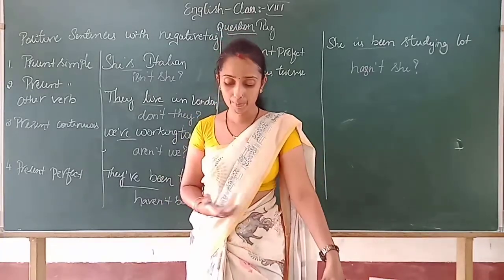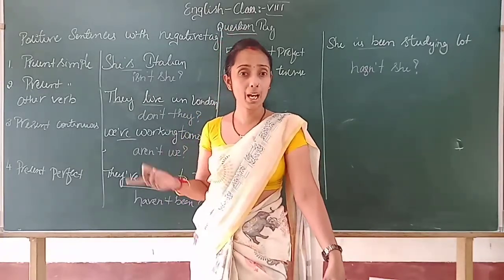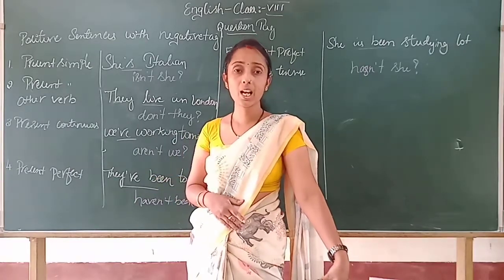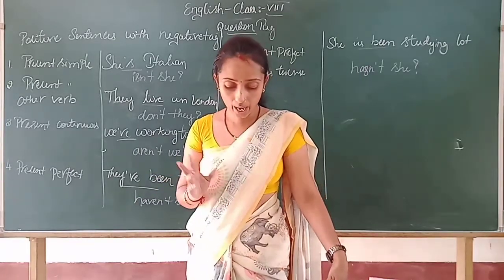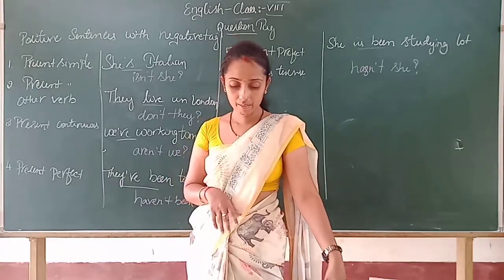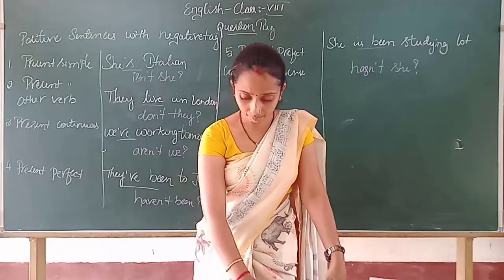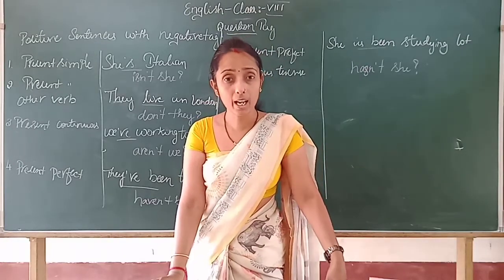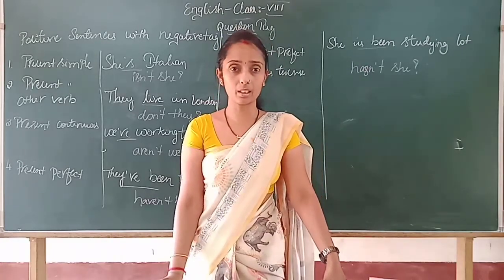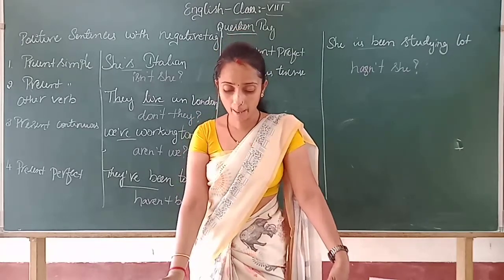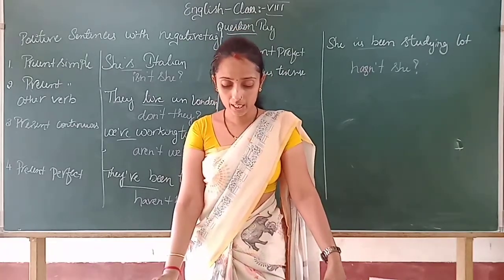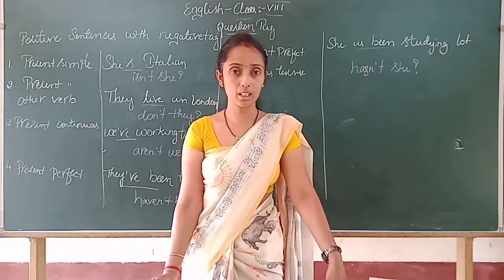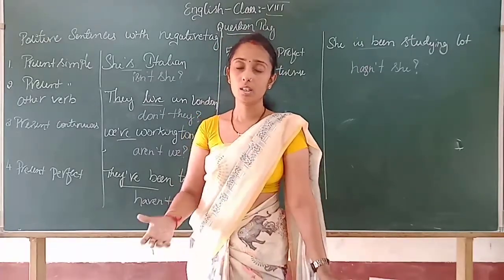What was that? Am becomes aren't I as a negative tag. Clear, children? If it is in a negative form, then it will become am I. That is up to question tags.